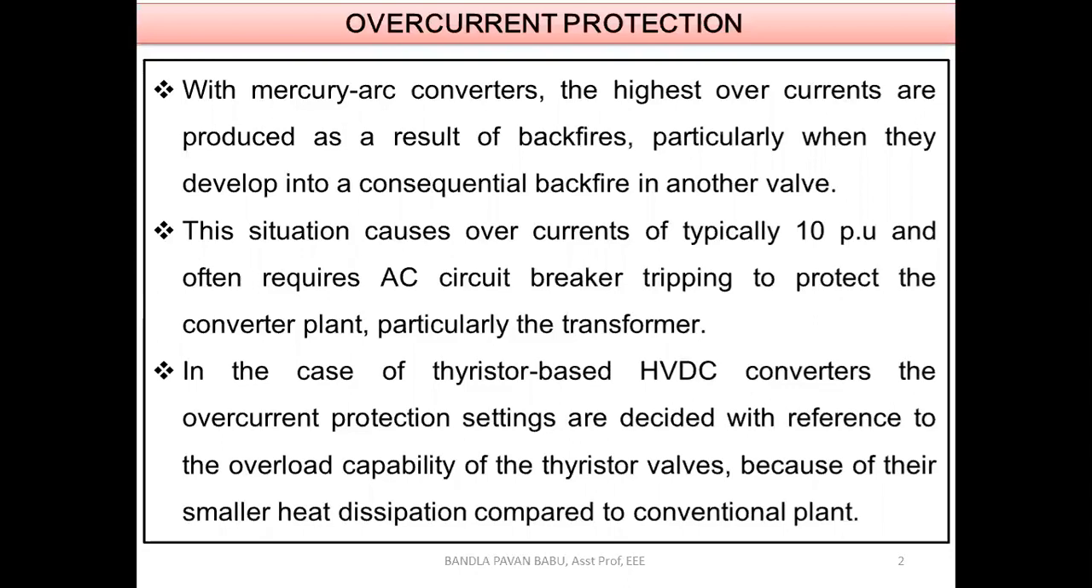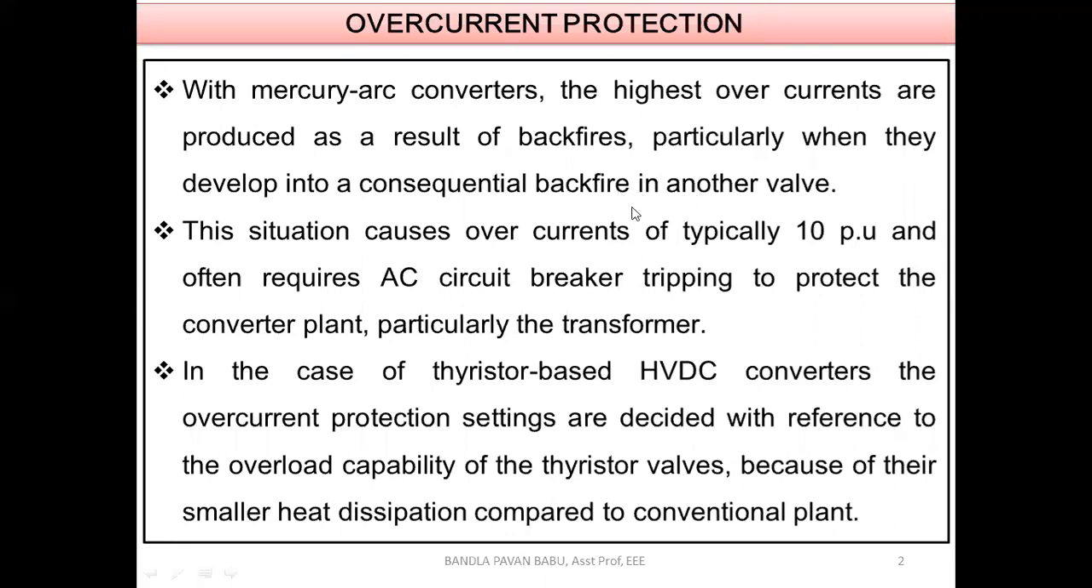If mercury arc converters are preferred instead of thyristors, then the same situation arises: the highest overcurrents are produced as a result of backfire. Earlier we have seen what a backfire is. Backfire means the current direction will be opposite to the required direction. With that there may be a chance of a rise in overcurrents.